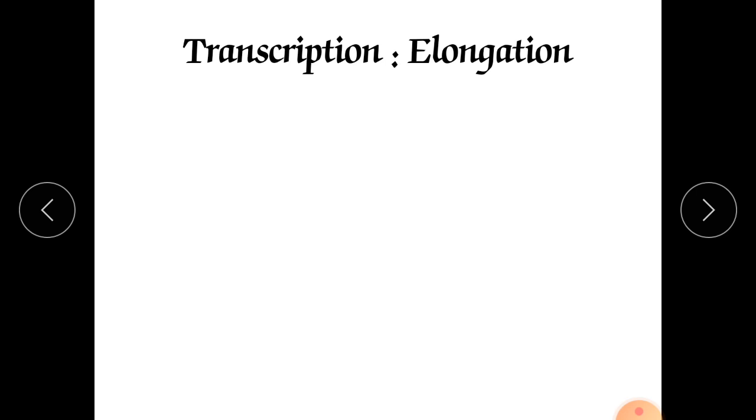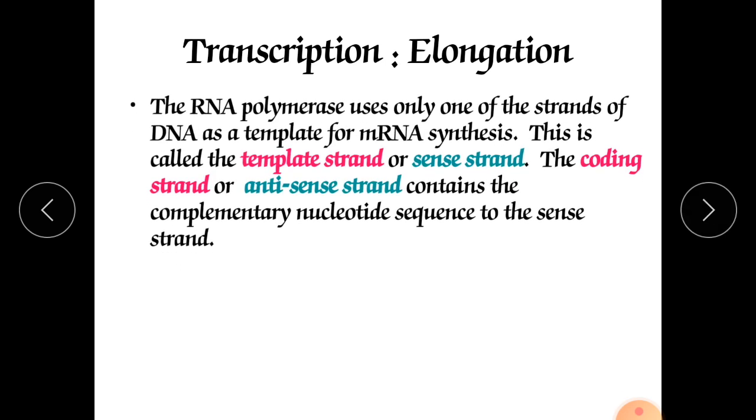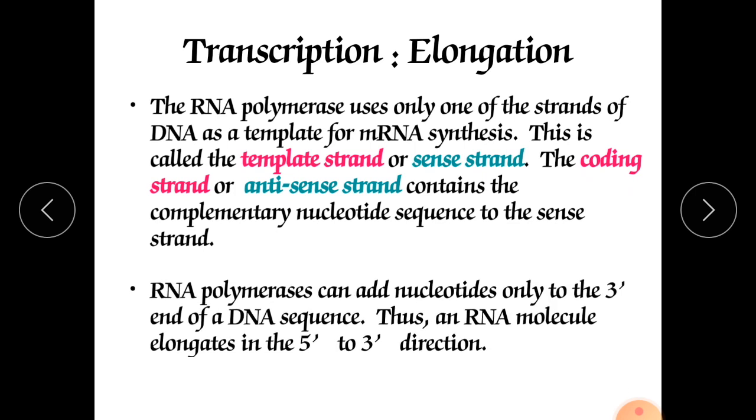Now, elongation in transcription. The RNA polymerase uses only one of the strands of DNA as a template for mRNA synthesis. This is called the template strand or sense strand. The coding strand, or antisense strand, contains the complementary nucleotide sequence to the sense strand.